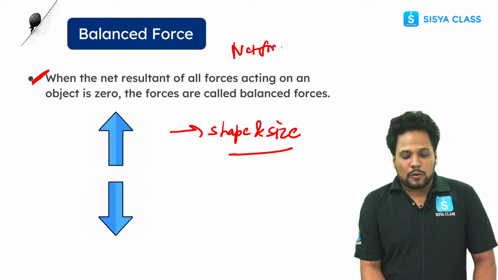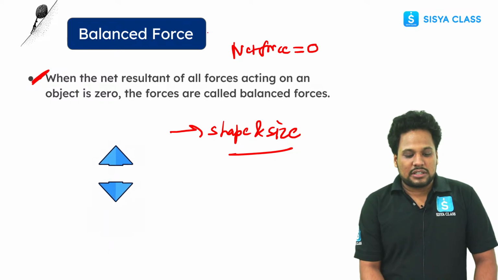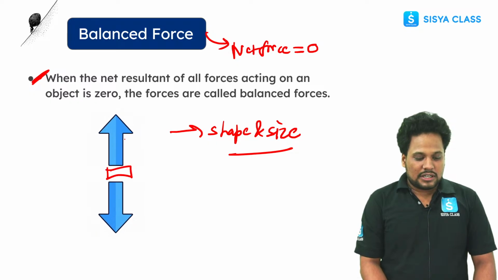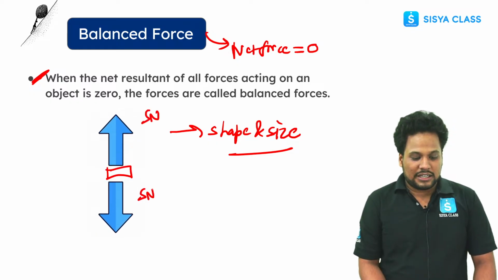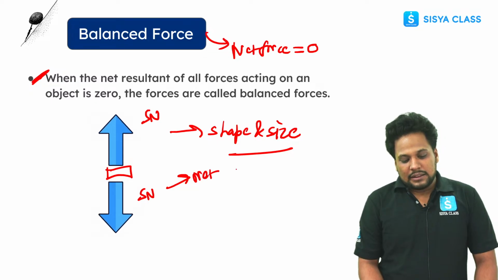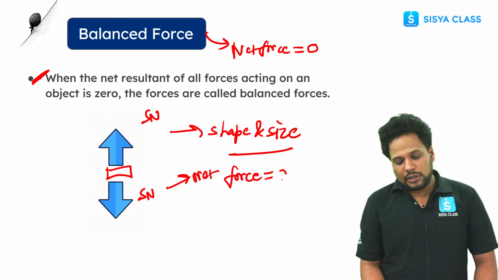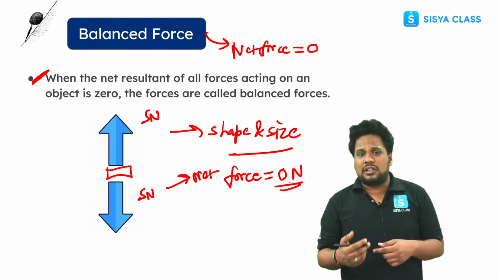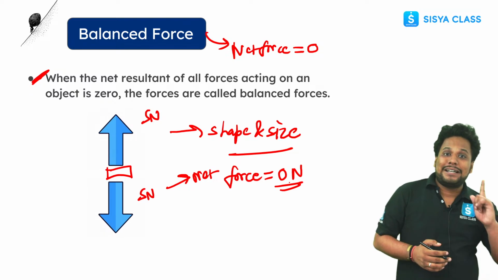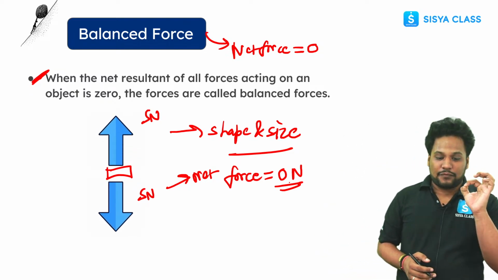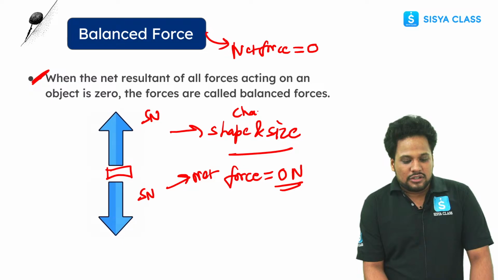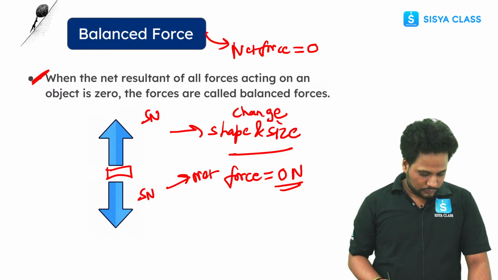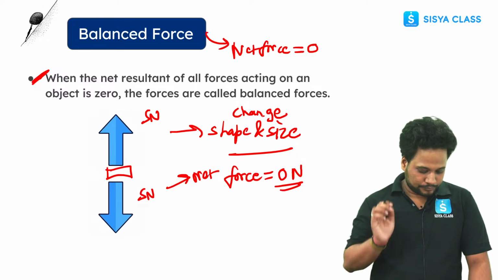So when the net force acting on an object is equal to 0, these types of forces are known as balanced forces. जैसे आप देख सकते हैं यहाँ पे, let's suppose this is an object और इधर से 5 Newton आपने लगाया और इधर से भी 5 Newton लगाया. In that case, what is the net force? Tell me. The net force is 0. So by applying balance force, remember this thing, you cannot change the direction, the state of motion, or the speed of an object, but you can change the shape and size of an object. This is clear? Yes? Any doubts? Okay.